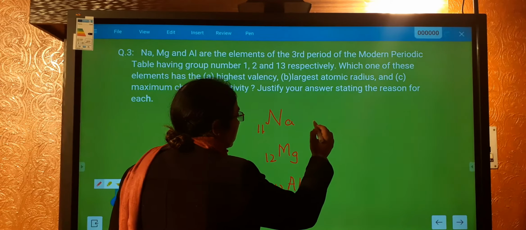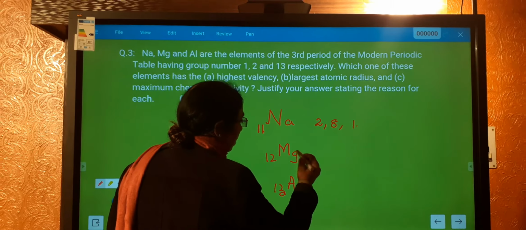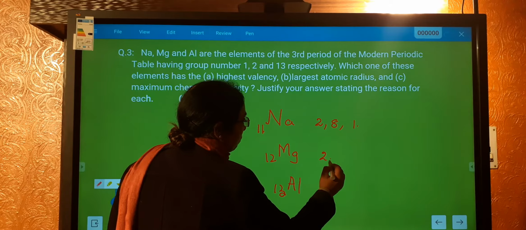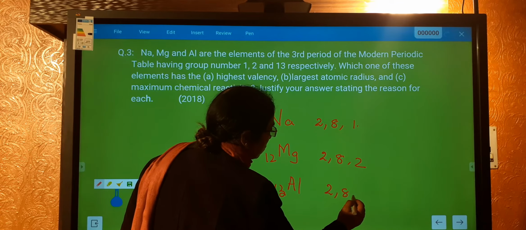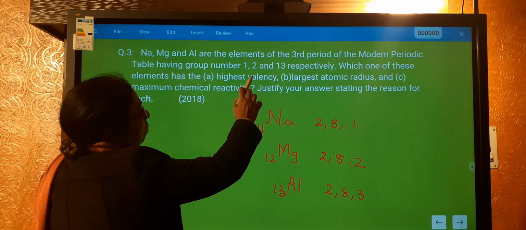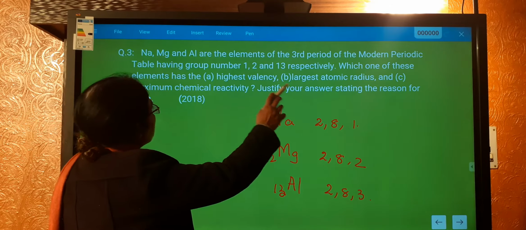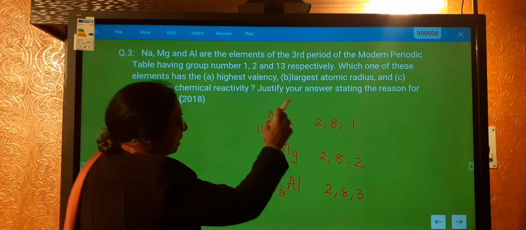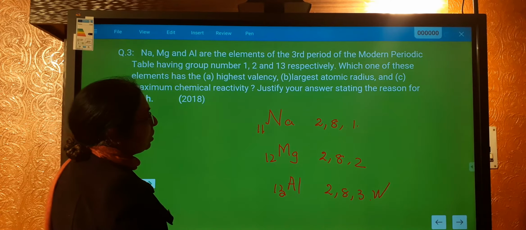So the configuration of sodium will be 2, 8 and 1, magnesium 2, 8 and 2, and aluminium 2, 8 and 3. So the highest valency will be that of aluminium.